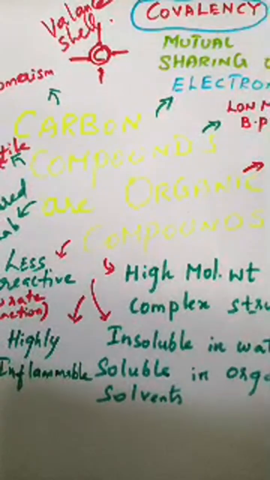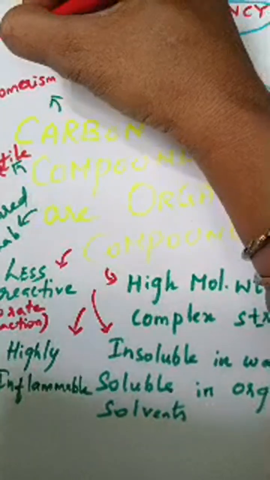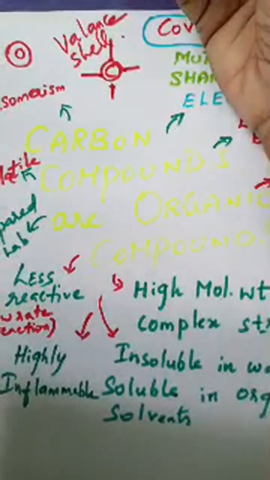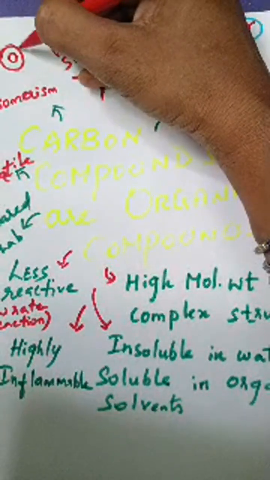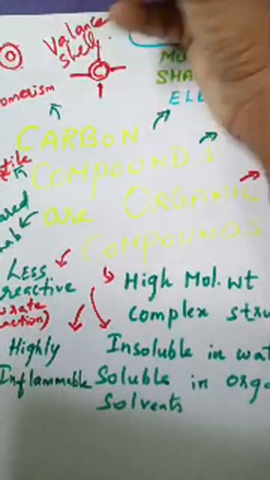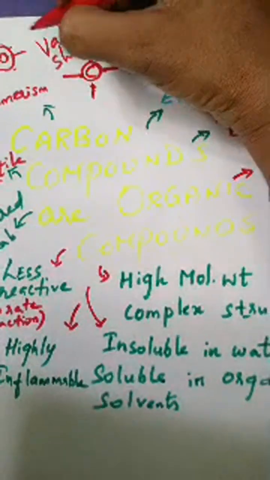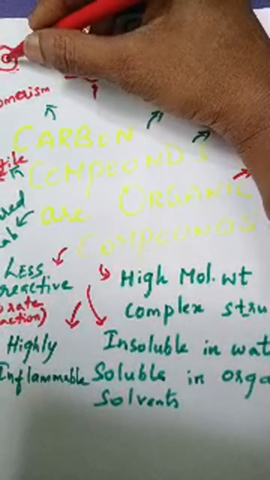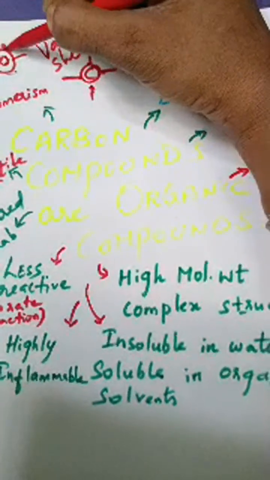So what is an atom? An atom is going to have a center part called the nucleus, and it is surrounded by the outermost shell that's known as the valence shell. In the nucleus we have neutrons and protons, and outside you have electrons.